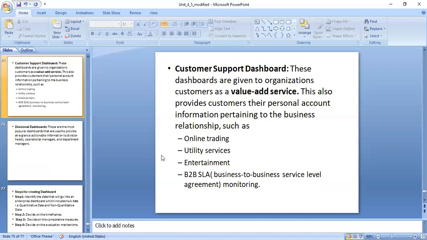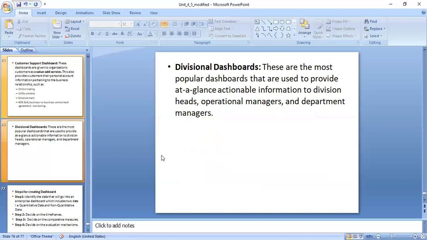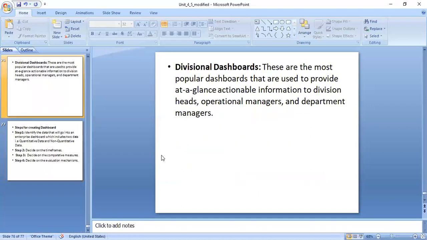Here, now assume that today it is there. So today I have to deliver a respective product to the respective places. So that is what online trading here. Customer support dashboard. Then the last one, it is what divisional dashboard.